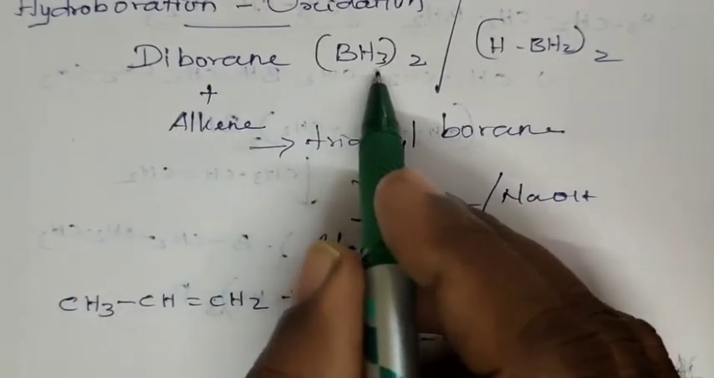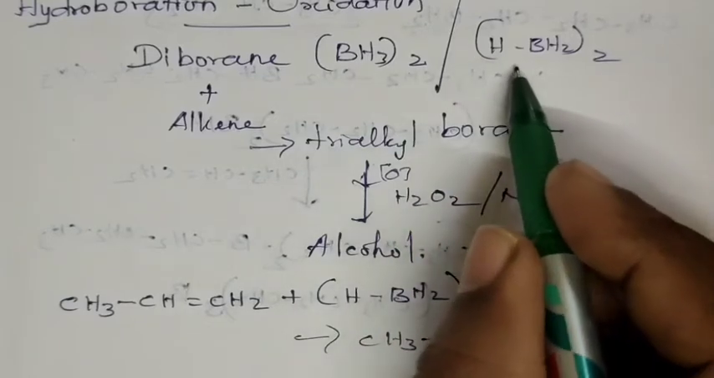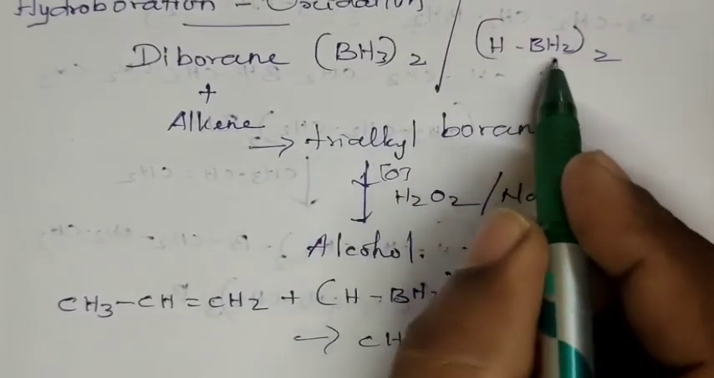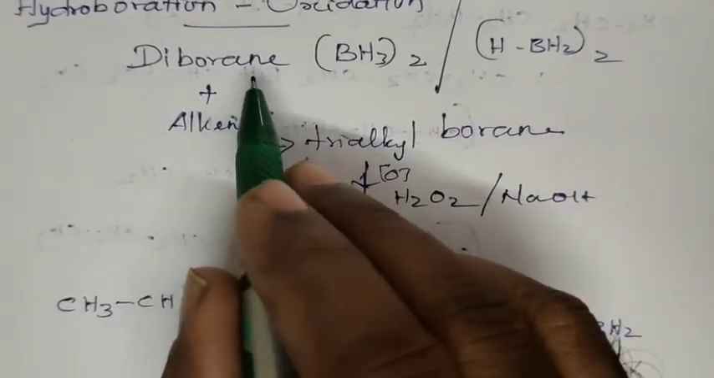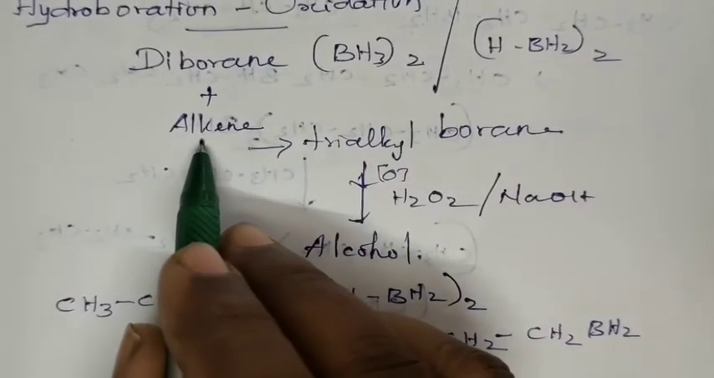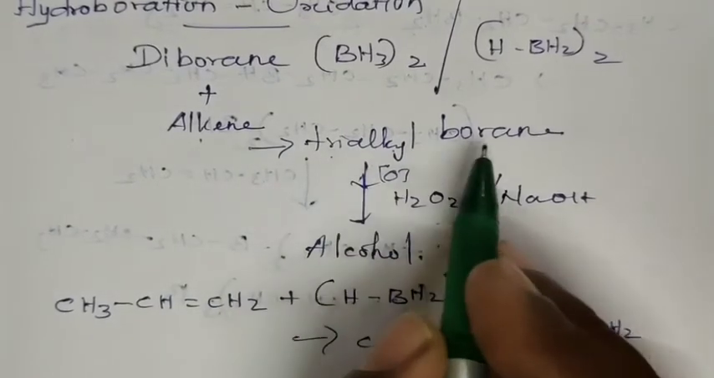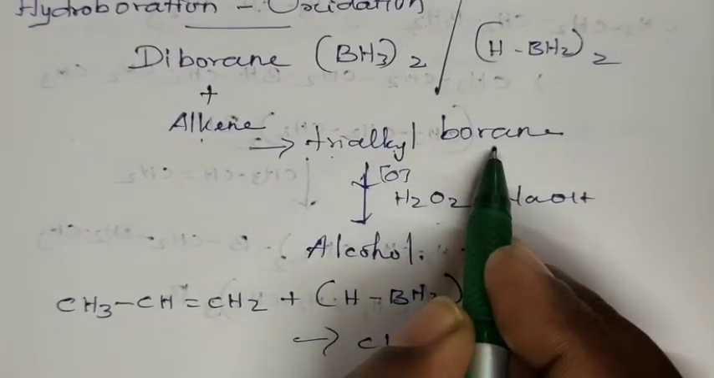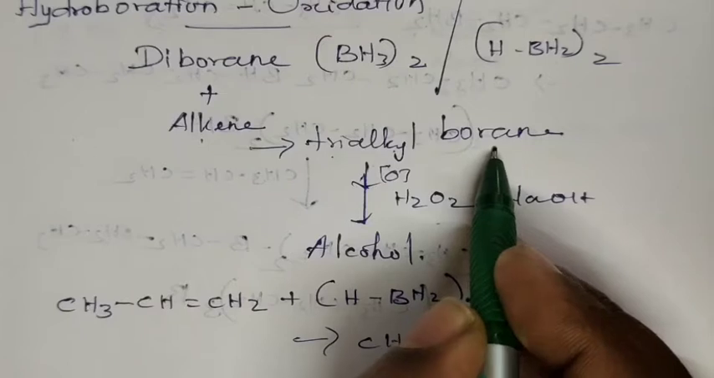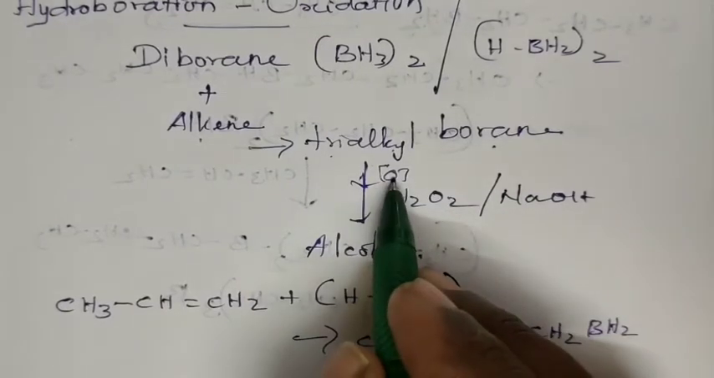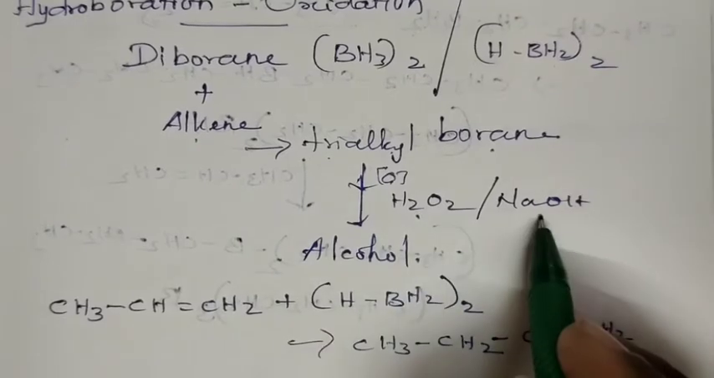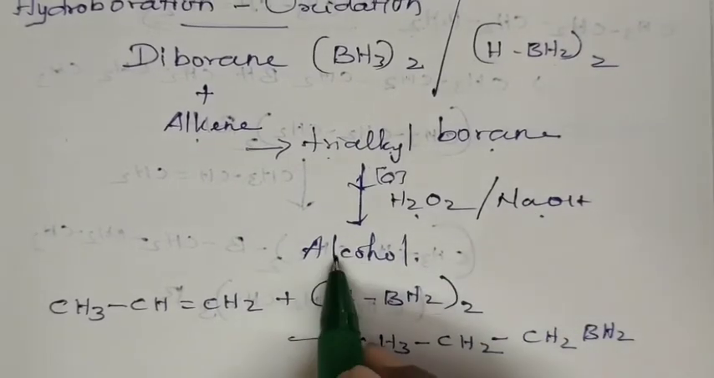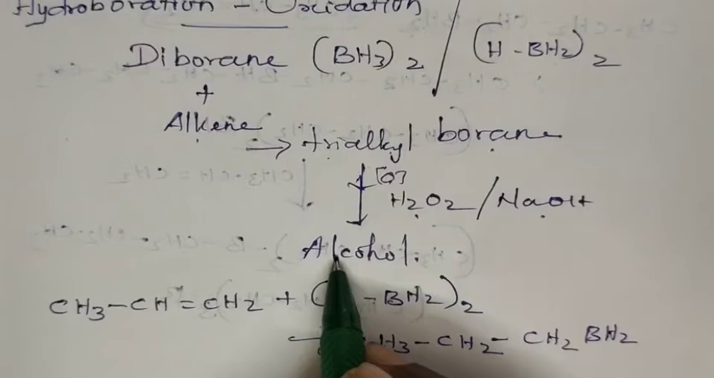Diborane formula is BH3 twice. It can also be written as HBH2, that is B2H6. So diborane, when it reacts with the alkene, we get trialkyl borane as the product. This trialkyl borane, when subjected to oxidation in the presence of hydrogen peroxide and sodium hydroxide, gives alcohol. This method is called hydroboration oxidation.